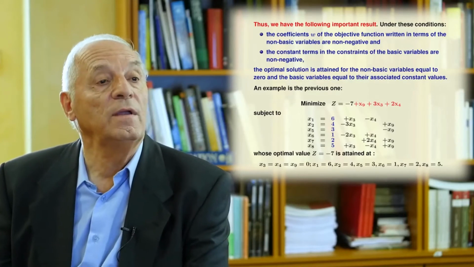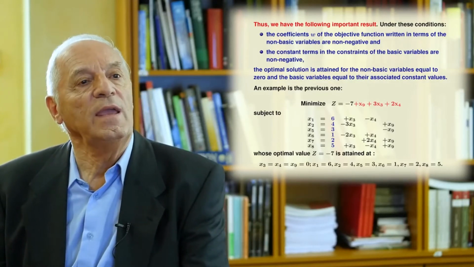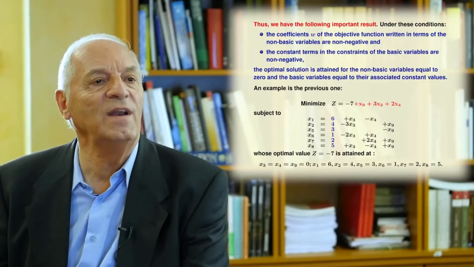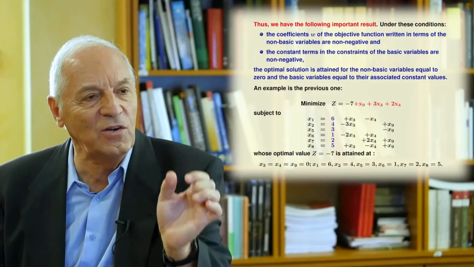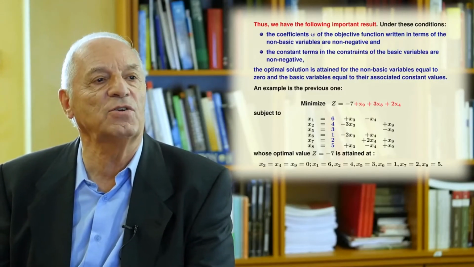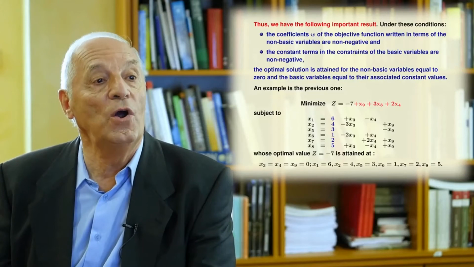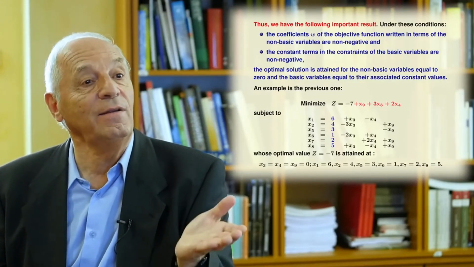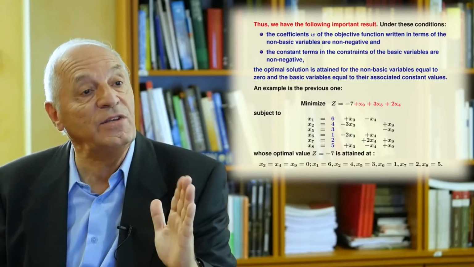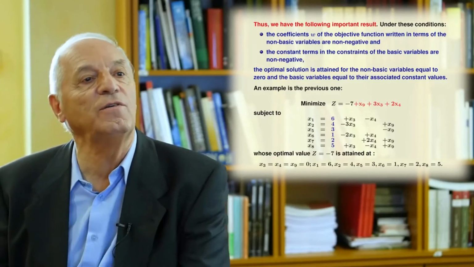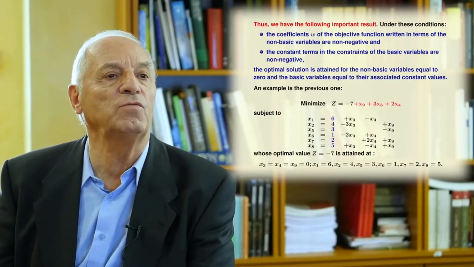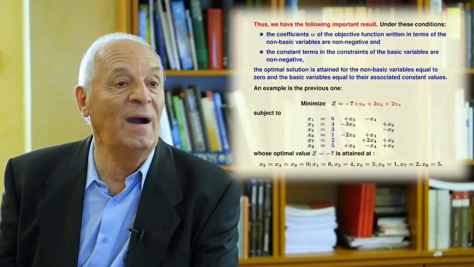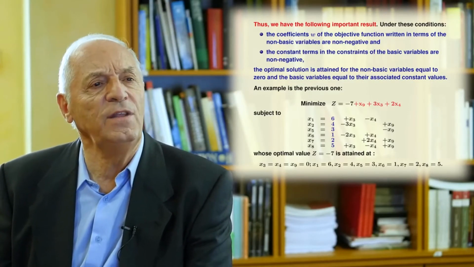Then what we do is first, in one step, because this can be done in one step, we can transform all the constants in the expressions of the basic variables to non-negative values. This is in one step. And later, maintaining this condition, we can change the coefficients of the objective function to positive values in different iterations.